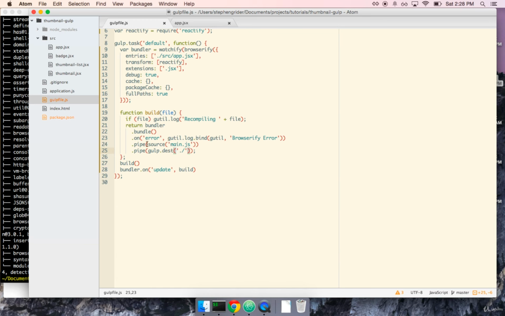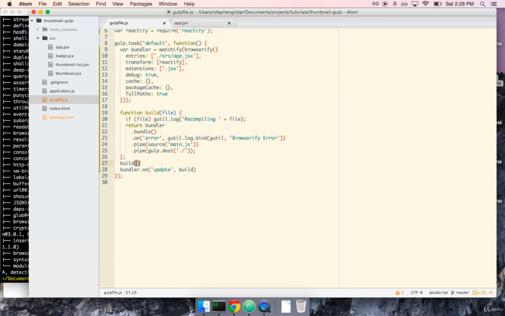What it's going to do is say, after your bundle is completed, after browserify has done its thing, all of our files have been converted to JavaScript and put in the right order, put it all into a single file called main.js. And we want that main.js file to be put into the current working directory, which is the /.